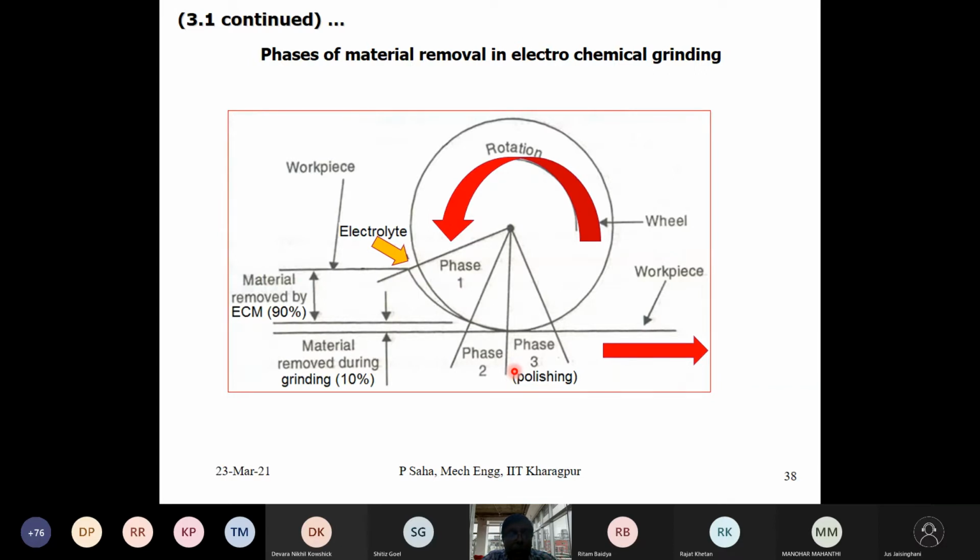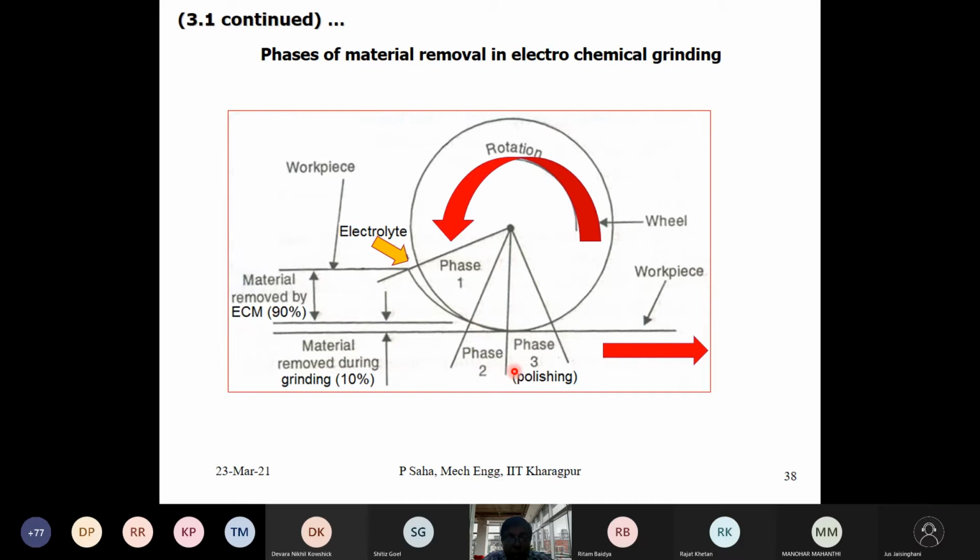But what are the limitations of this process? The limitation of the ECM process is that with the passage of time, the reaction tends to go down a little. Why?